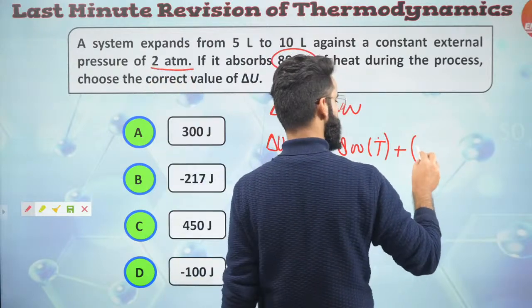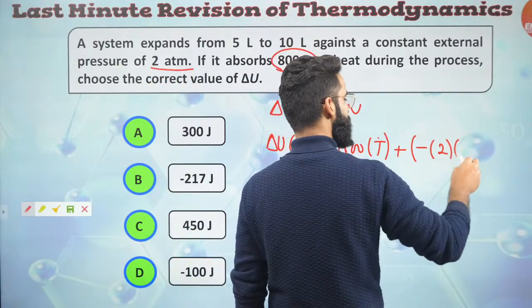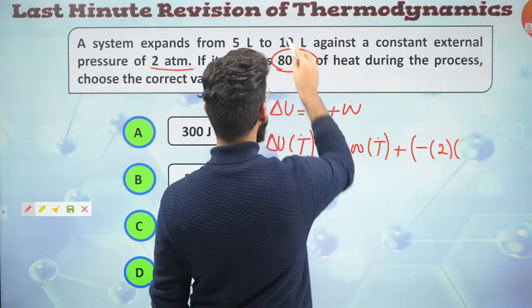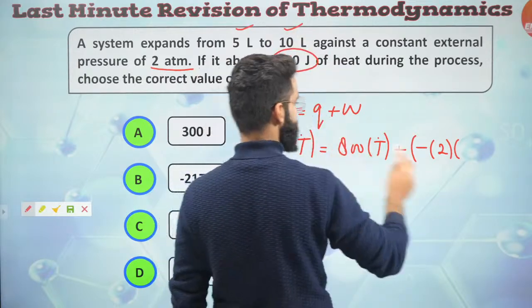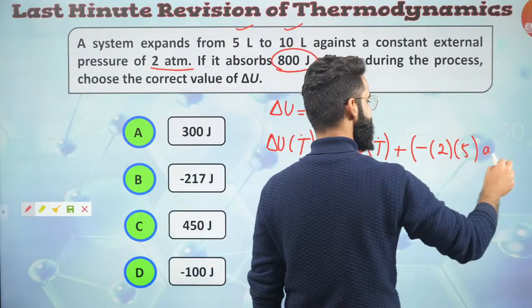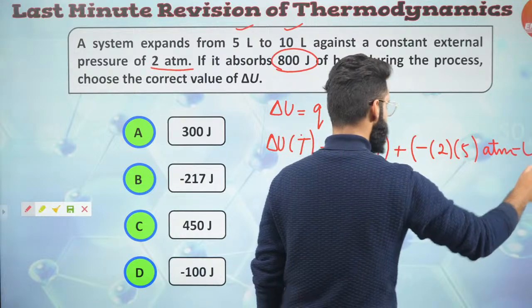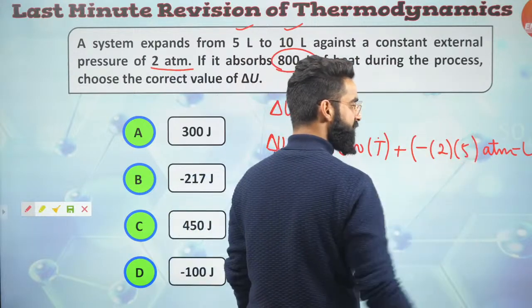It's going to be 2 atm, so minus times 2, right? Multiplied by delta V, final volume minus initial volume. 10 minus 5, that is 5. But it's going to be in atm liter, and as you all must be knowing, 1 atm liter is equal to